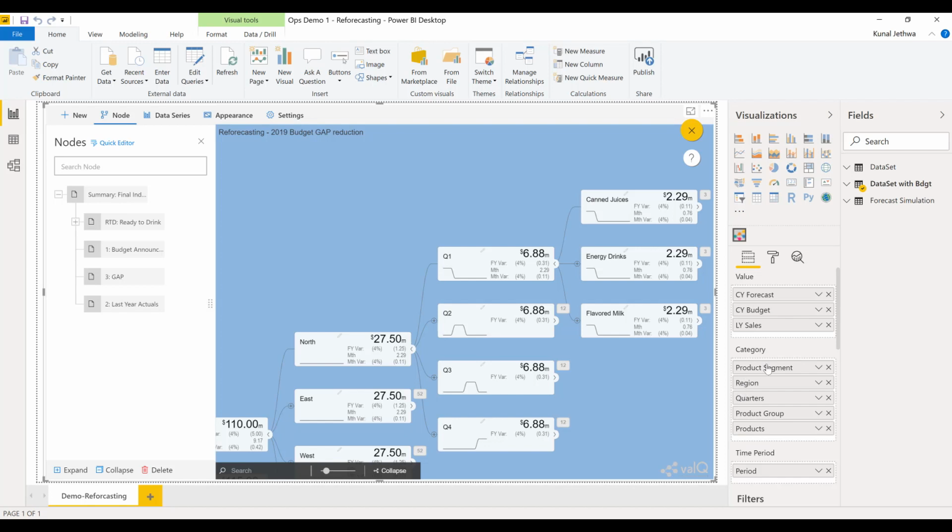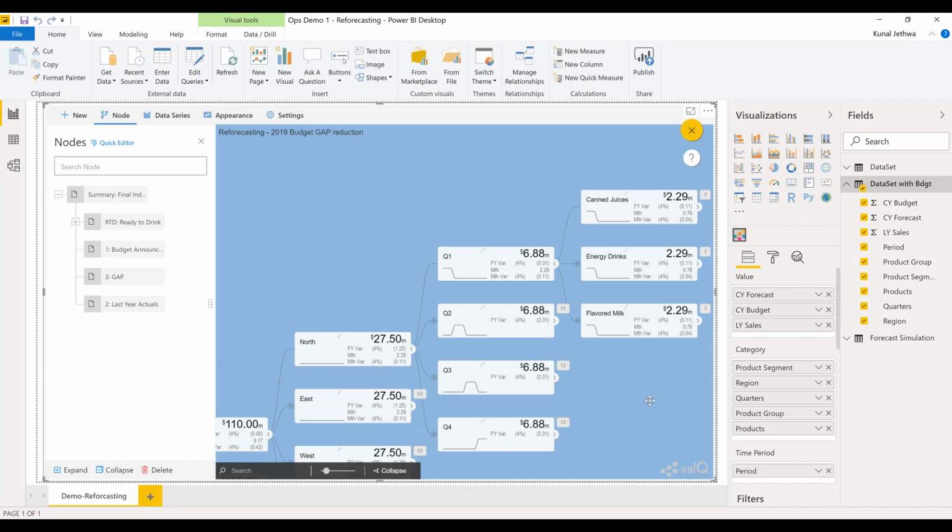Now I had spoken about the category level inputs, the class intervals. So this is what I was talking about. Our data, as we saw in the Excel, had these columns. These are the values that have been fetched directly from the data. As you can see here, the entire Excel sheet has been columnized and made available in the fields over here. So this now makes sense as to where our data has been coming from and how it is creating a relationship between a parent and a child. So we have product segment, region, quarters, product groups and product. This is exactly what we observed here.